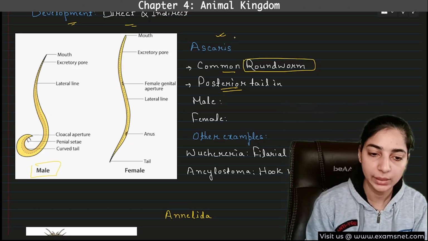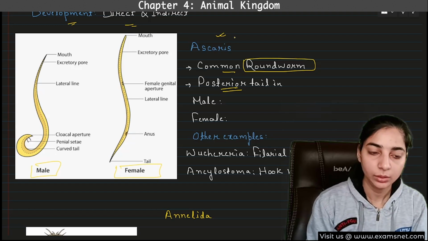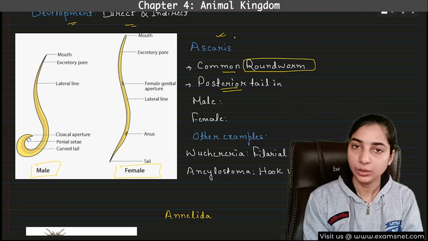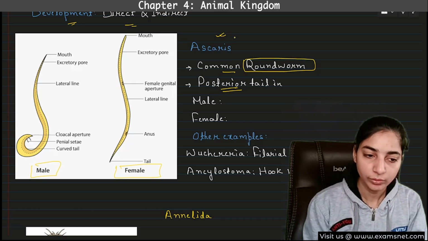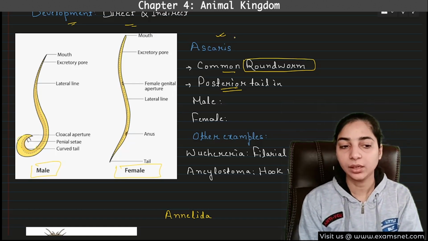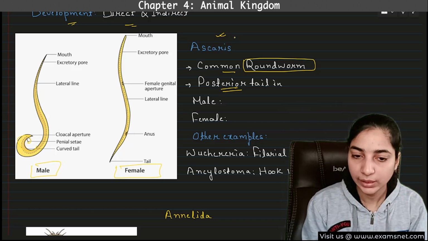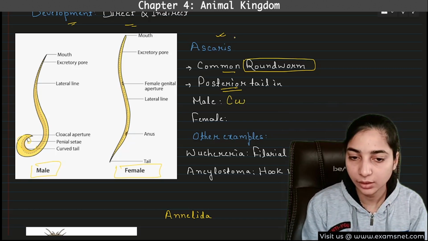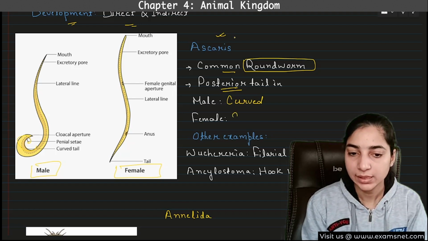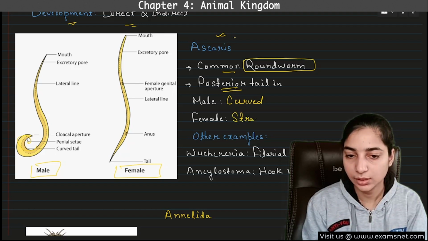The shorter one is male and the longer one is female. Just notice the posterior tail in both of them. Can you see the difference? In case of male, the posterior tail is slightly curved, whereas in case of female, the posterior tail is straight. So this is another difference.